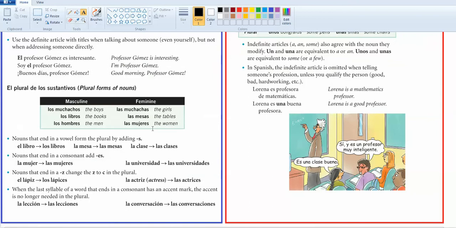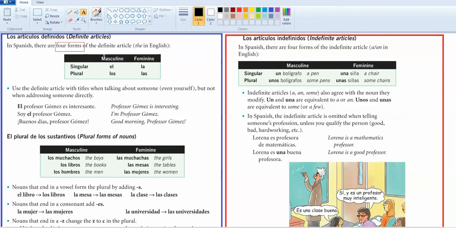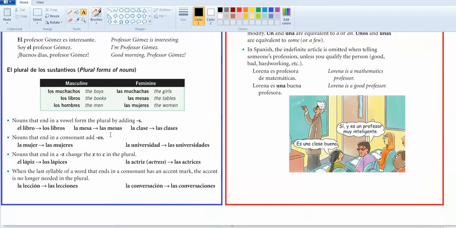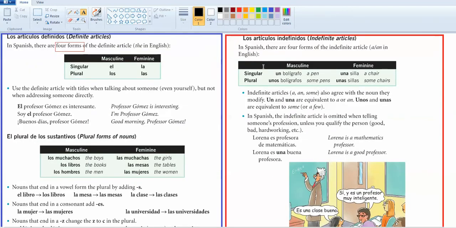Okay, so we had talked about the definite articles, and we'll talk about making things plural in just a minute, but you also have indefinite articles, and there are 4 forms of those as well. Okay, so our indefinite articles are un, una, unos, and unas. Okay, and they also agree.